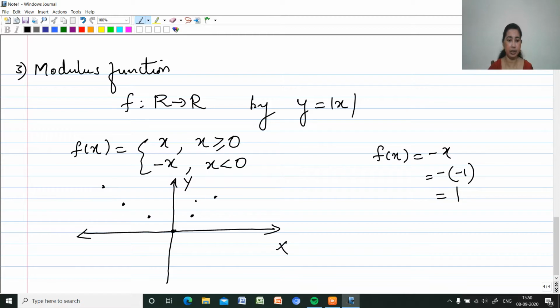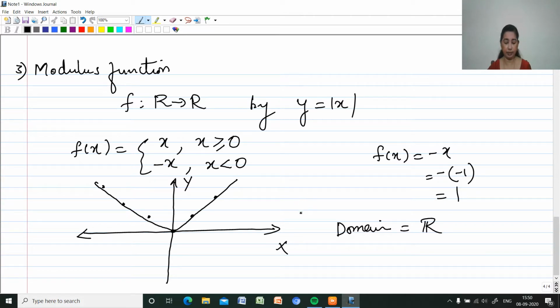Then positive 3. So we'll get a V-shaped graph like this. It will be a V-shaped graph. This is the modulus function graph. What about the domain of this? Domain will be the set of all real numbers itself, because all the x values have different images.